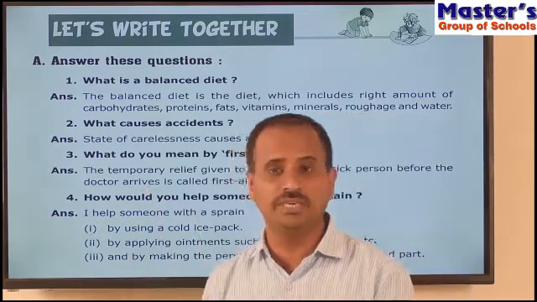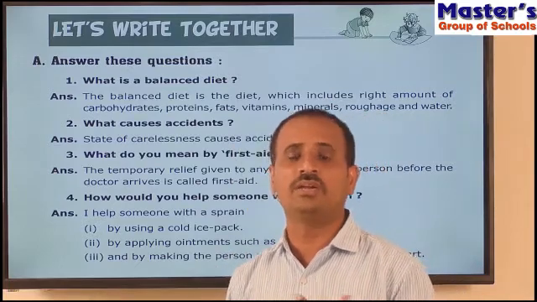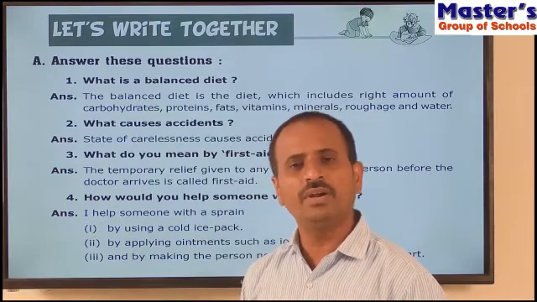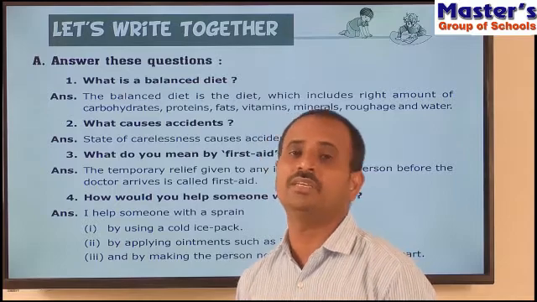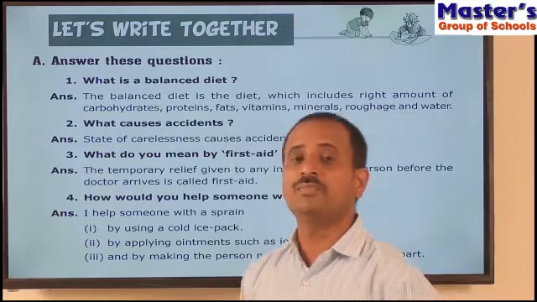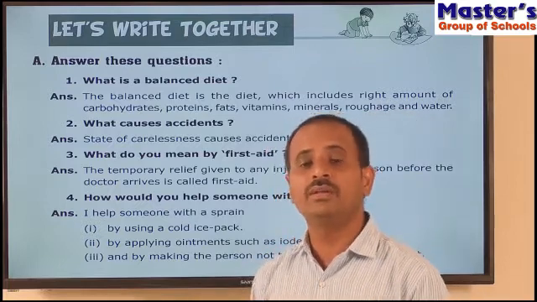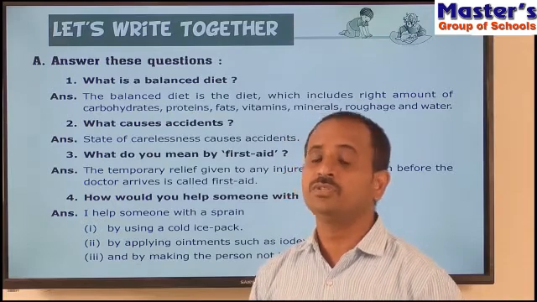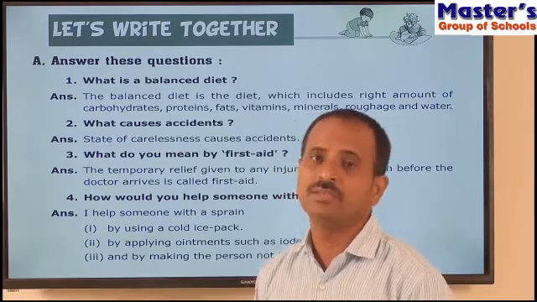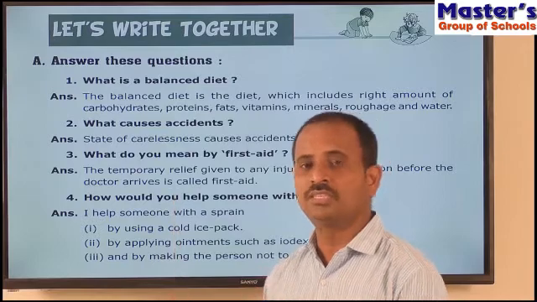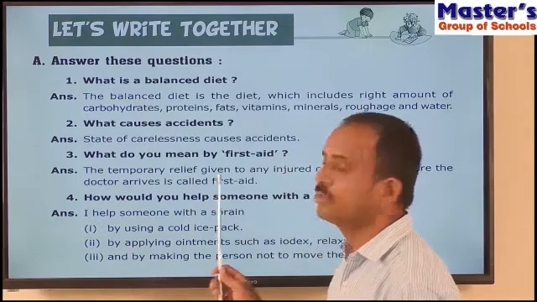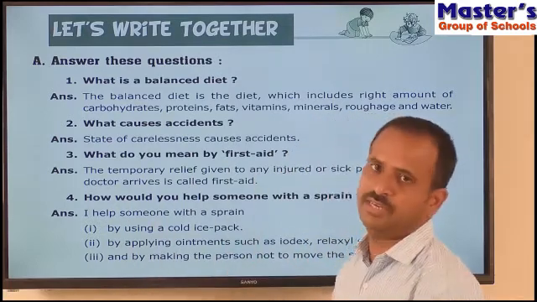We have learned about first aid in the chapter, and also about the different types of first aid we have to give for different types of injuries. So what does first aid mean? If any person gets injured or sick, sometimes it may take some time, or it is not possible to get the doctor at that spot immediately. In the meantime, until the doctor arrives, we have to give some assistance or medical help to the injured person. That medical help given to the injured person is called first aid.